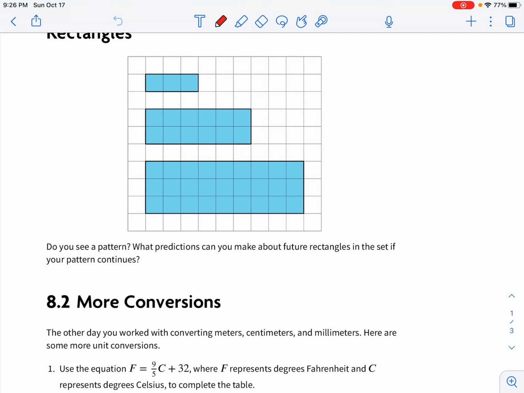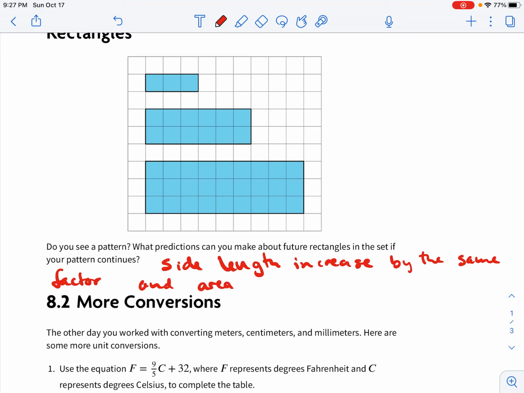So side lengths increase by the same factor, and area changes by the scale factor squared.